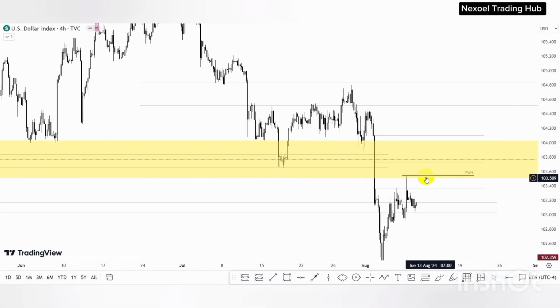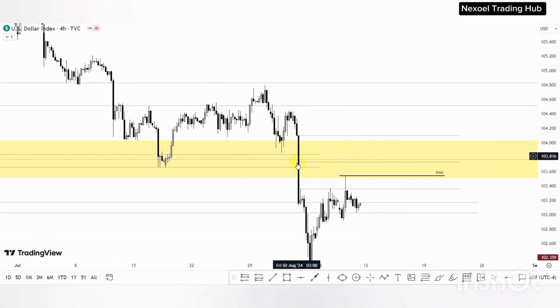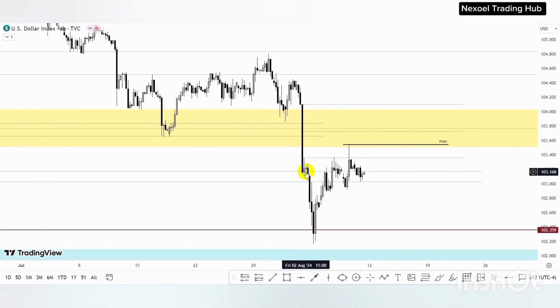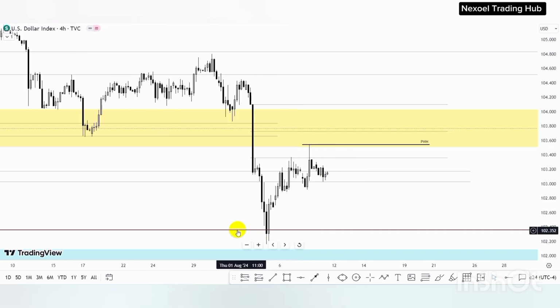And here in the 4-hour, we have this fair value gap. So last week, I told us price was actually at this particular zone. So we expected to see that price would rise before price falls. But then price just continued the downward movement. So now we can see that price took out the sell side liquidity and now price is being drawn back by the inefficiency in the weekly inverse fair value gap zone.